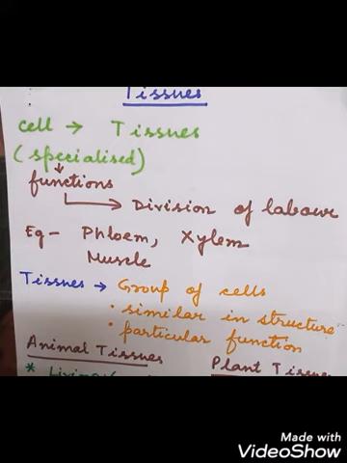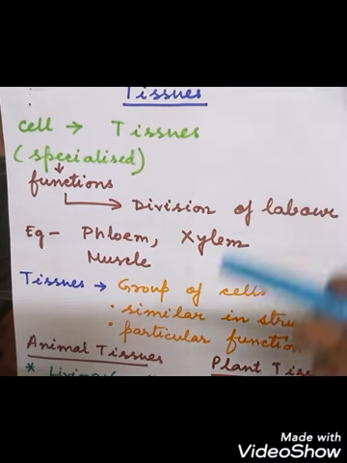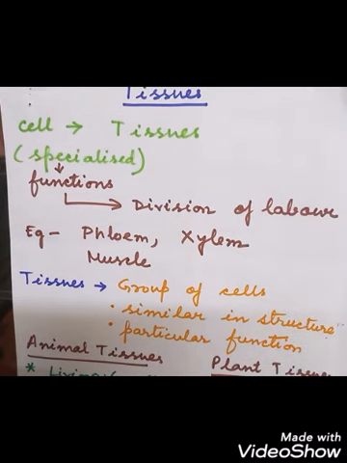So in the cells there is a proper division of labor. What do you mean by division of labor? That in a multicellular organism, each cell specializes in a function and they are grouped together. So some cells are specialized for excretion, some cells are specialized for respiration. So they will be grouped accordingly to form the tissues, and tissues will group accordingly to form the organs, and organs will be grouped accordingly to form the organ system, based on what? Based on the specialized function, whatever they are performing, whatever they are capable of.